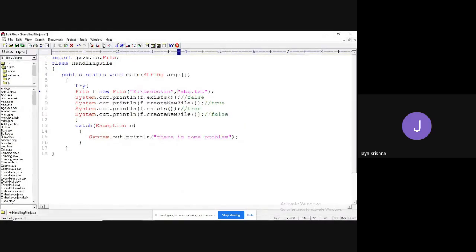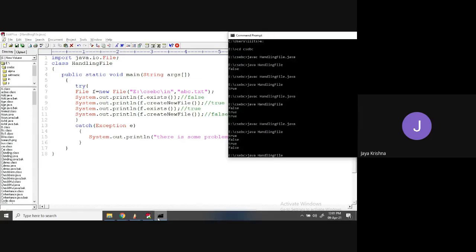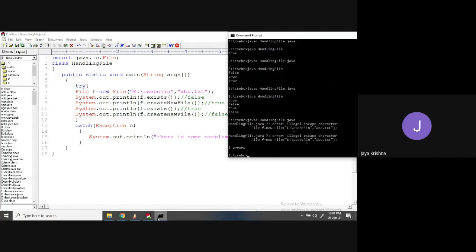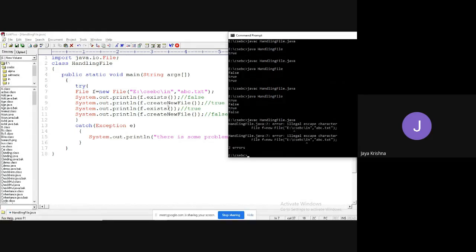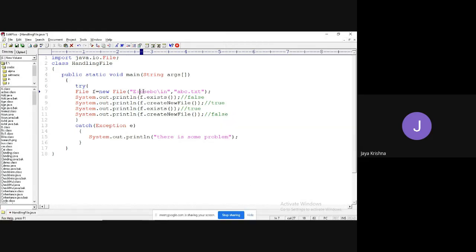Okay, abc.txt. Now what happens if I check f.exists? It first returns false, then true, then exists true, then once again false. We get the same answer, but the file is created in which location? CSCBC in folder. Observe. What happened? Illegal escape character. Okay, fine. Whenever we are working with file concepts, we need to write like this, with forward slashes.